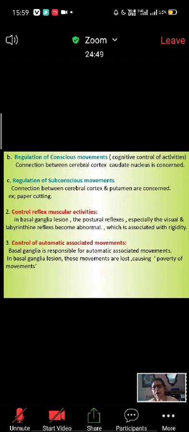Suppose you are doing a very hard work, your facial expression is different than when you were performing something which you like. So these facial expressions or swinging of arms during walking are automatically associated movements. These are also performed by basal ganglia.